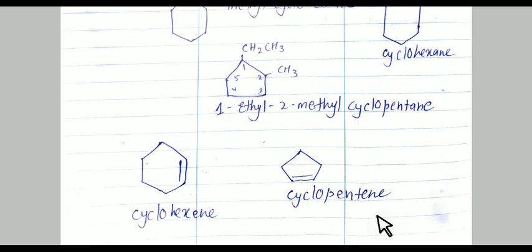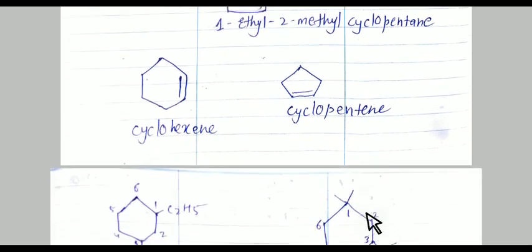It is from the alkene family. It means that in place of cyclohexane, it is cyclohexene because a double bond is there. So alkane changes into alkene. Similarly, cyclohexane changes into cyclohexene. See, a double bond is there. So cyclopentane changes into cyclopentene. I hope you understand this nomenclature.